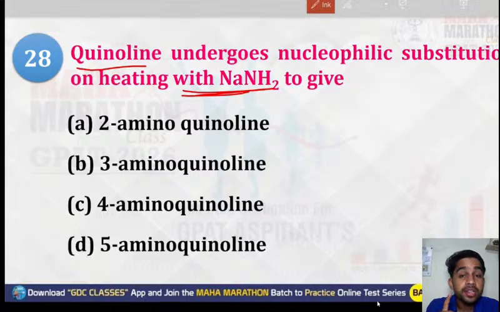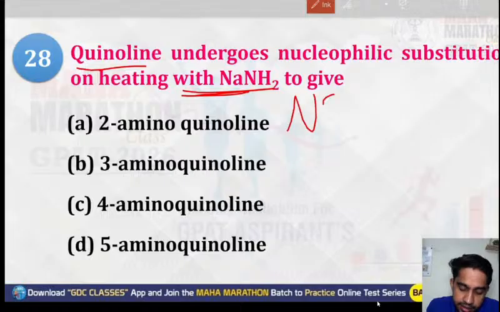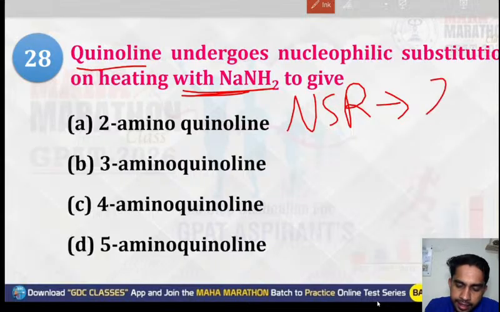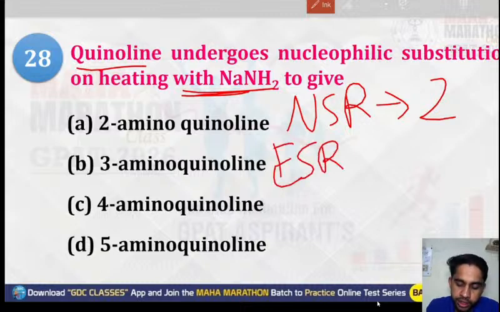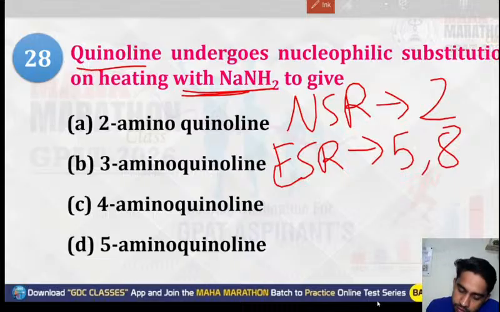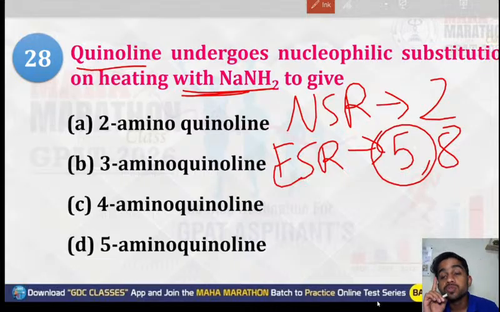If we talk about the quinoline portion, the NSR, nucleophilic substitution of quinoline, most predominantly takes place at the second position. And if you talk about the ESR for quinoline, that is electrophilic substitution reaction, it takes place at carbon five and carbon eight. Carbon five will be the predominant one, but there is one exception.